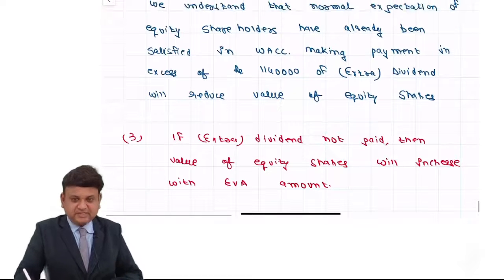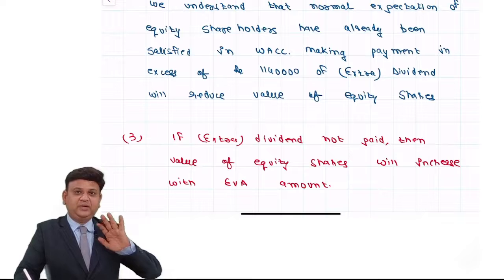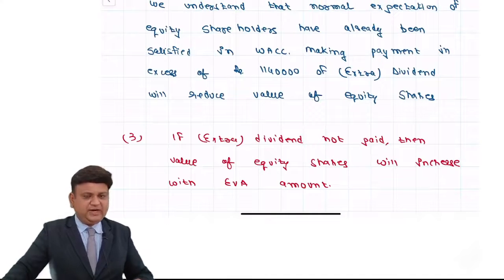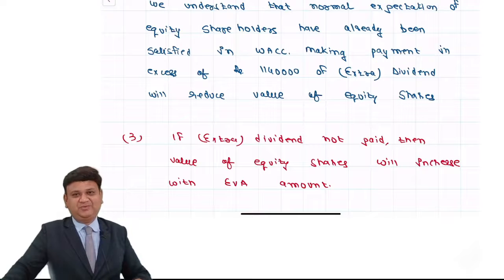So we have to understand that if this extra dividend is not paid, then the value of the firm will increase with the EVA amount.